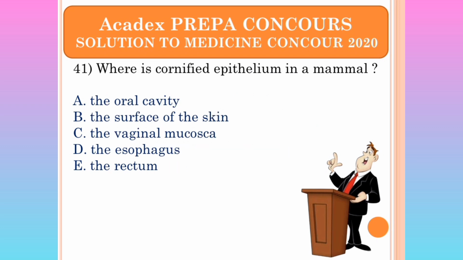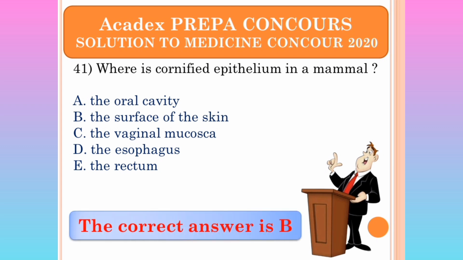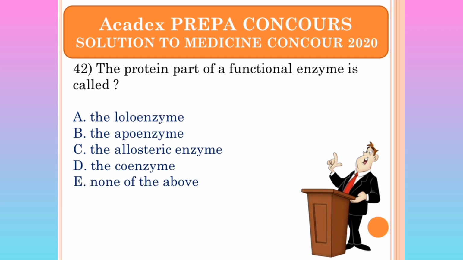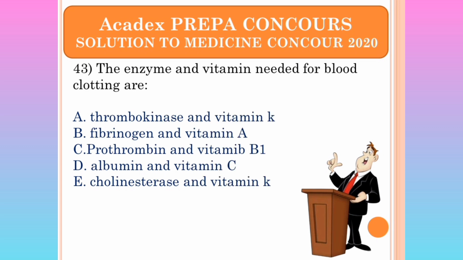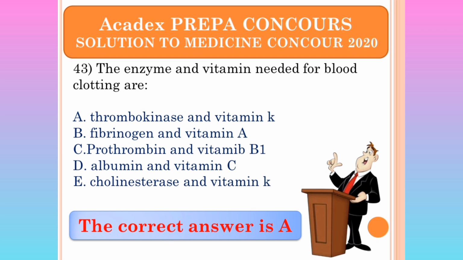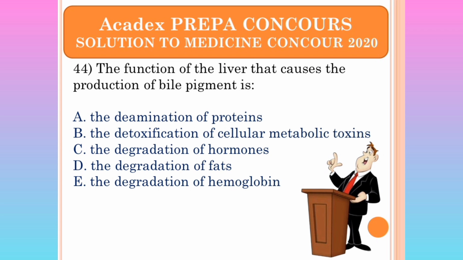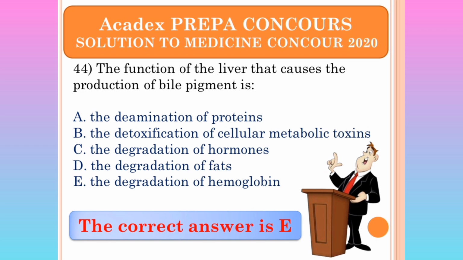Where is cornified epithelium in a mammal? B, surface skin. The protein part of a functional enzyme is called apoenzyme, B. The enzyme and vitamin needed for blood clotting are thrombokinase and vitamin K. The function of the liver that causes the production of bile pigment is the degradation of hemoglobin.